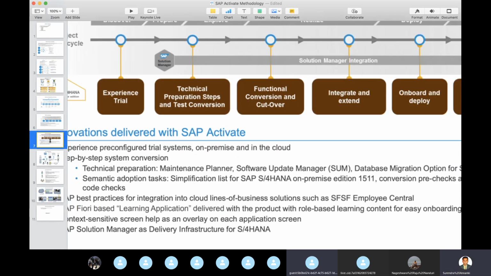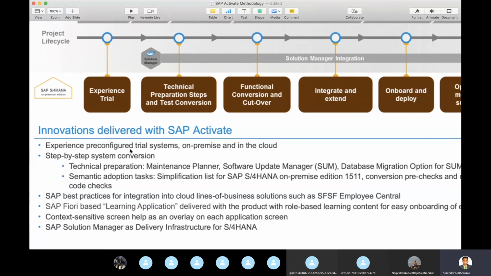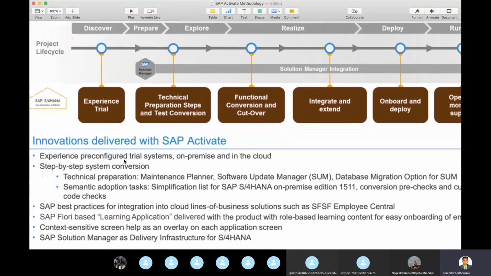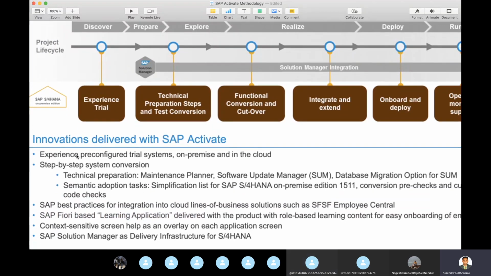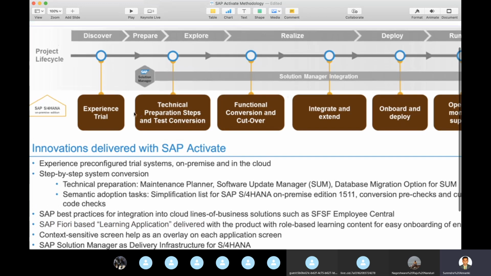This is typically the life cycle. It mainly covers the configuration, on premises or cloud. We already know this from the previous slide.